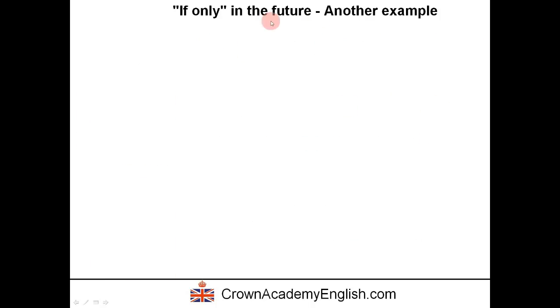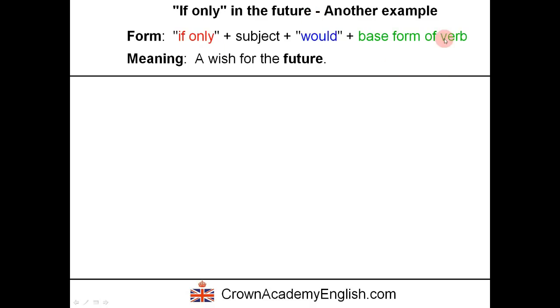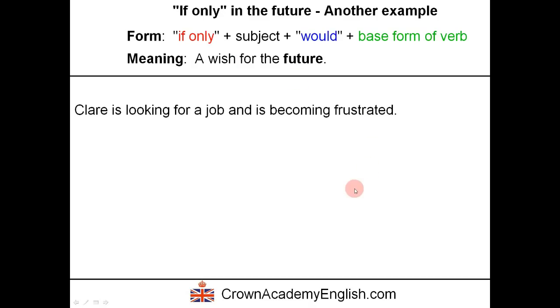Another example in the future. So this is the form. I've already explained this. So the example is Claire is looking for a job and she is becoming frustrated. So she says, if only someone would offer me a job. Okay, so this means that she hopes that someone will offer her a job, but at the moment it is not happening. So it's an unreal situation.